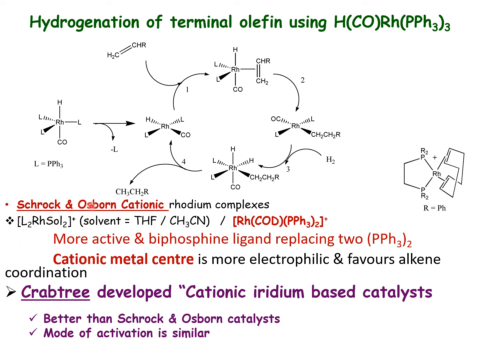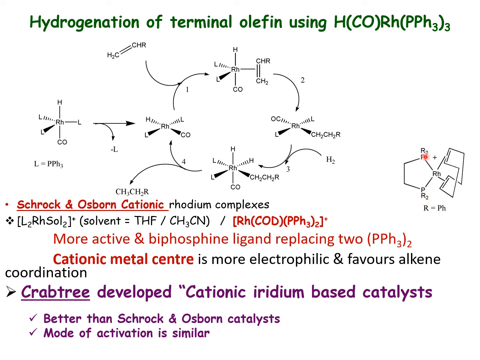In this catalyst, L2 Rh solvent 2, there is solvent coordination. It can be prepared from the cyclooctadiene derivative of the cationic complex. Another important thing is that the L2 can be two triphenylphosphine ligands, or some bidentate phosphine ligands. Here is the bidentate phosphine ligand. You can see that this is a bidentate phosphine ligand.